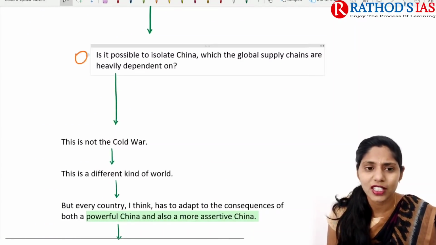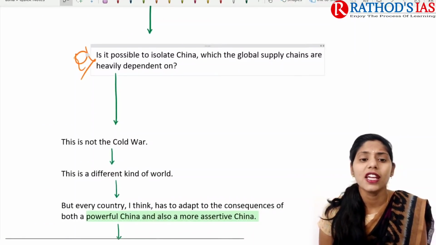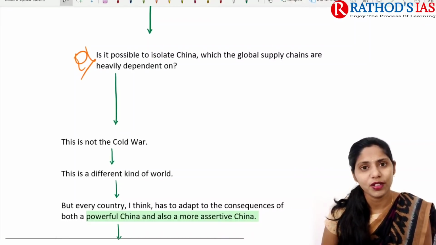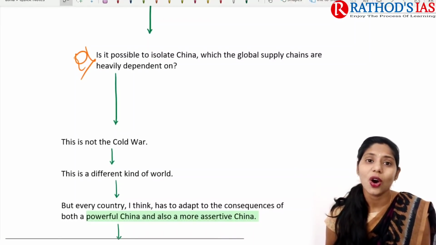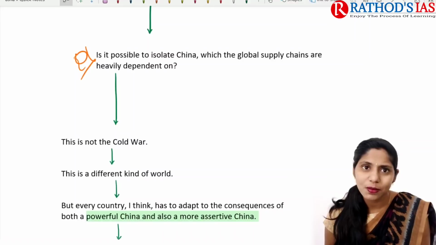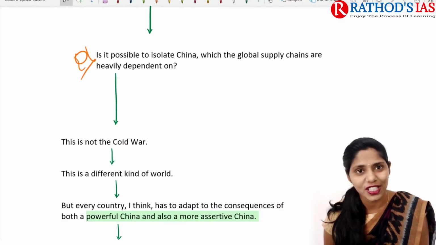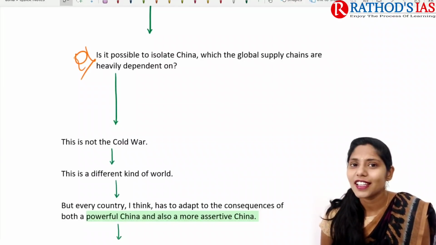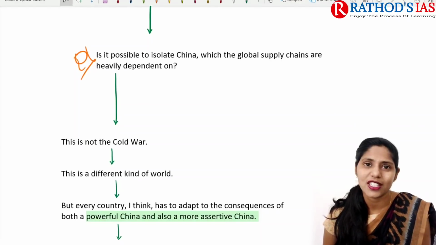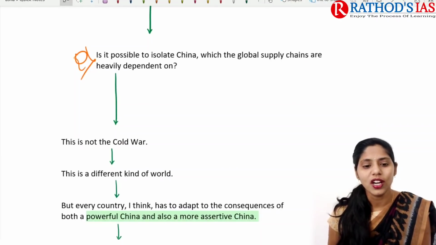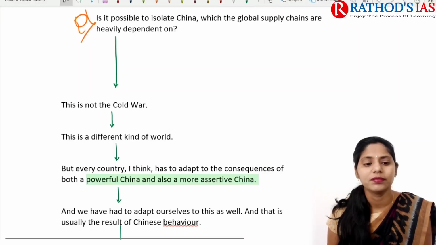And if you see, the next important question which is mainly asked is: is it possible to isolate China, given that global supply chains heavily depend upon it? So in this context, this person mainly answered that it is not a Cold War, it is a different kind of world.